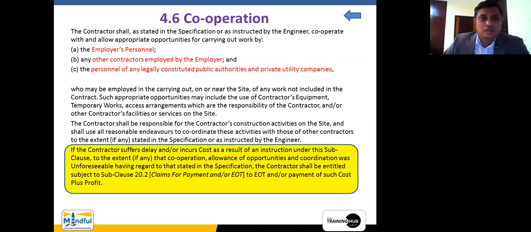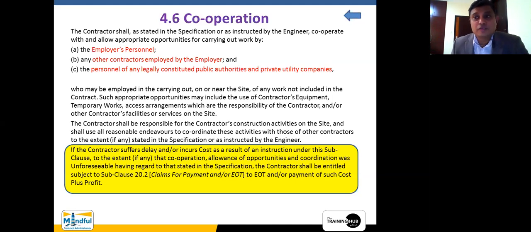And number three, the personnel of any legally constituted public authorities and private utility companies. Now, when you're talking about personnel of any legally constituted public authorities, for example, the likes of state audit form part of them, right? And then private utility companies such as electricity, power, telephone, something like that.